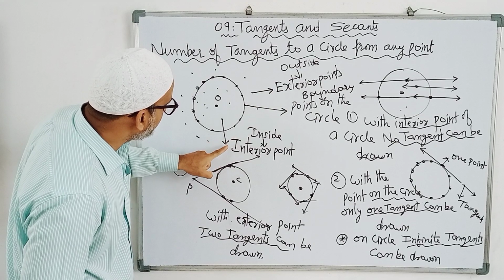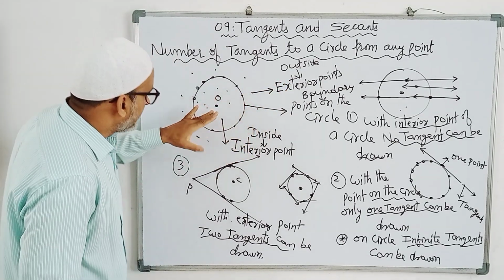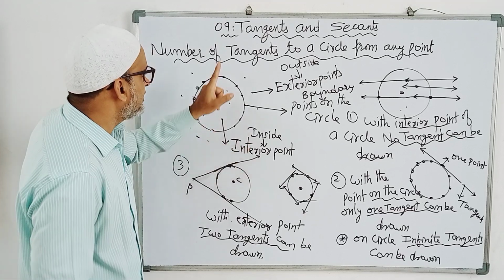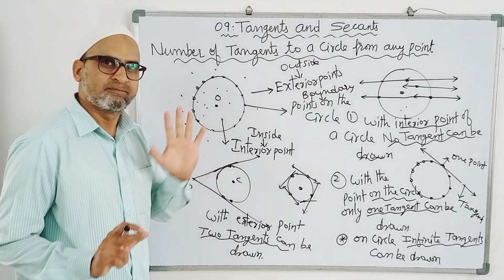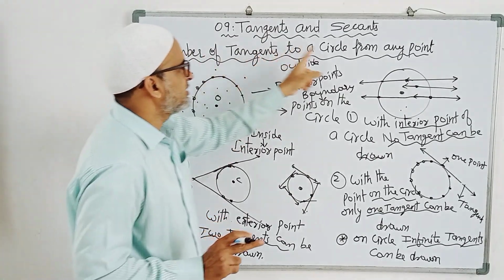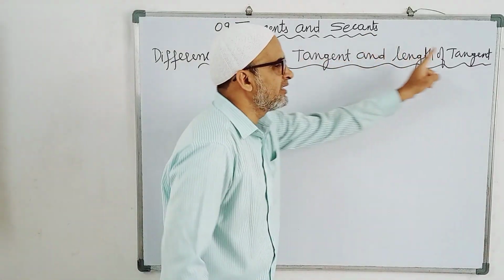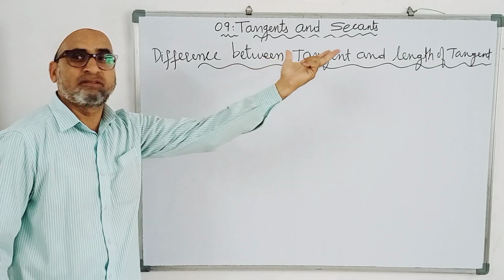Interior points, exterior points, boundary point. Interior points, no tangent. Boundary points, one tangent. Exterior points, two tangents. These are the number of tangents to a circle from any point. Next, the difference between tangent and length of the tangent. You will think tangent and length of tangent are the same.